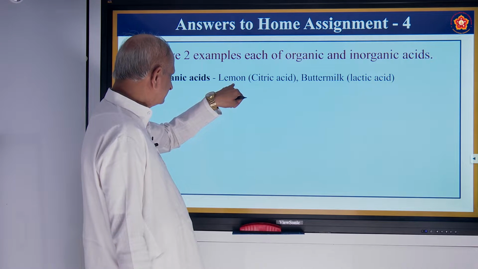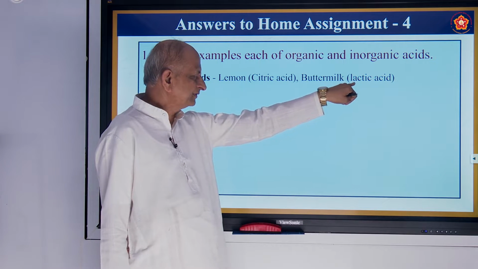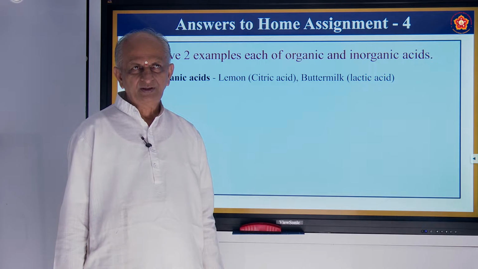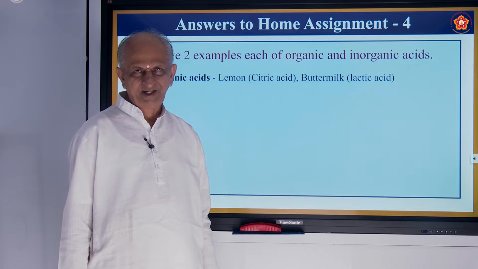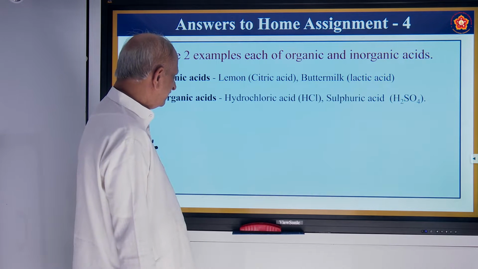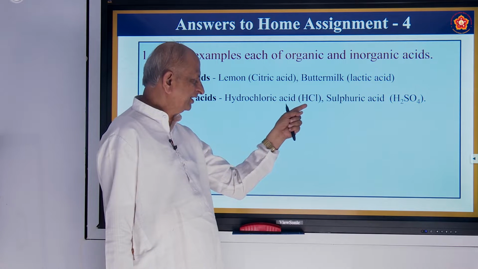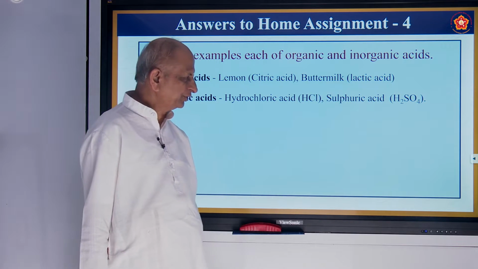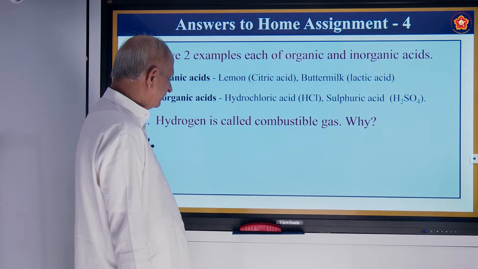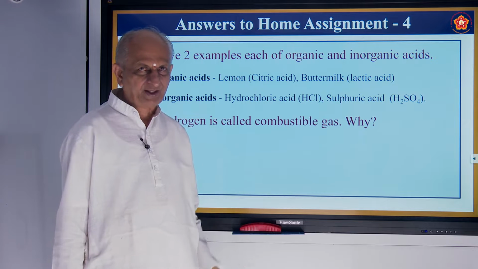So lemon, it has an acid called citric acid. Buttermilk, lactic acid. And tamarind, tartaric acid, and so on. These are acids of daily use. Inorganic acids: hydrochloric acid HCl, sulfuric acid H2SO4. Even nitric acid is there. Carbonic acid, phosphoric acid, etc.